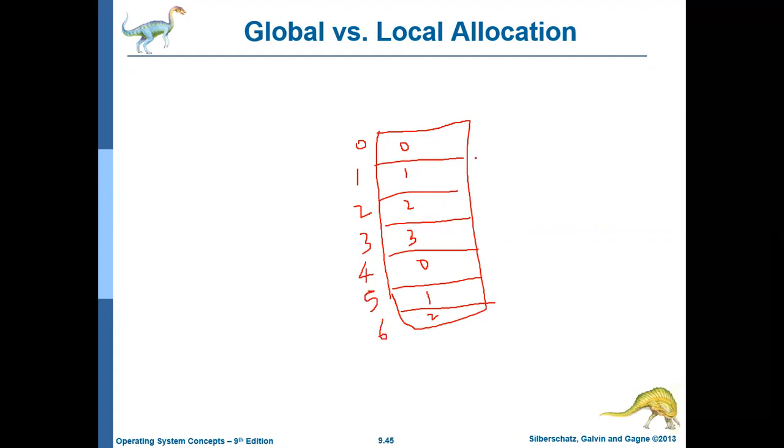Let us assume that the first 4 frames, that is 0 to 3, and the pages in them belong to process P1. And the next 3 frames, frames 4, 5 and 6, and the pages in them belong to process P2.